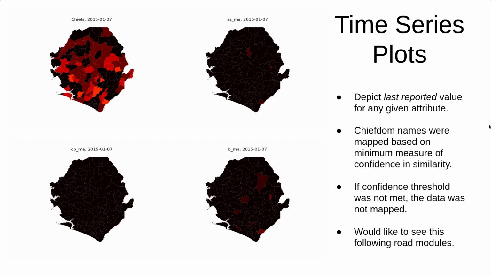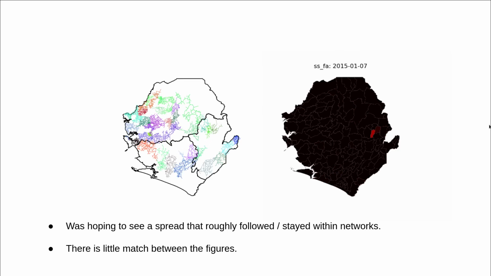Particularly with the seriously sick male adult, we would hope that we would see the rates for sick individuals propagate to adjacent communities or repeatedly appear within adjacent communities, but overall that does not appear to be the case. We do not see any significant trends where rates of sick individuals, female adult, male adult, female child, male child, any of the above, roughly adhere to communities.